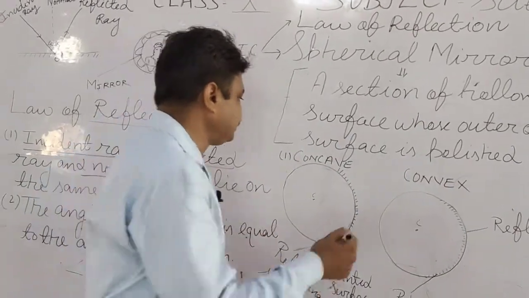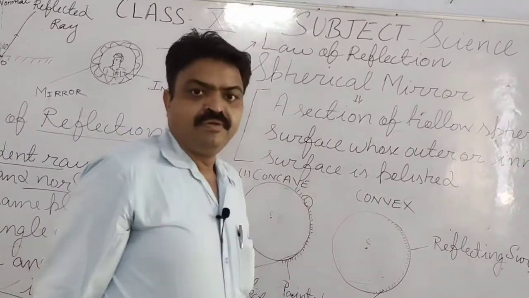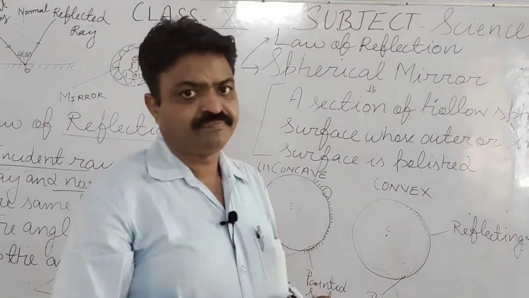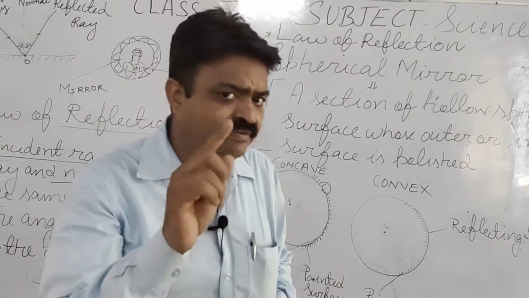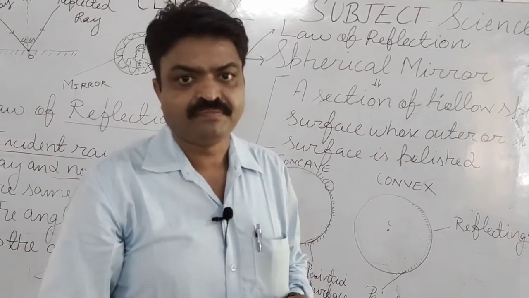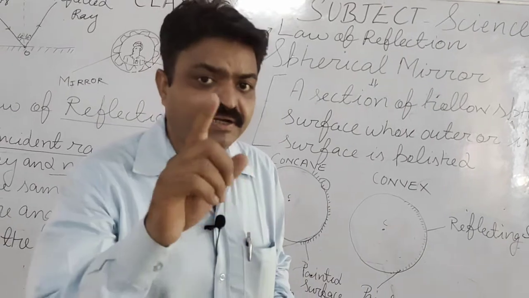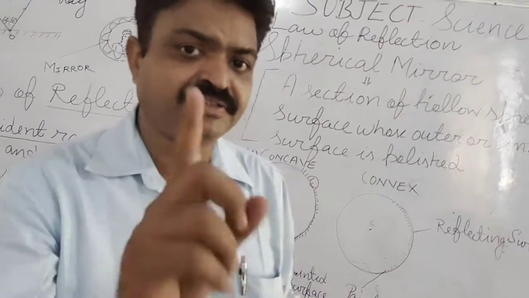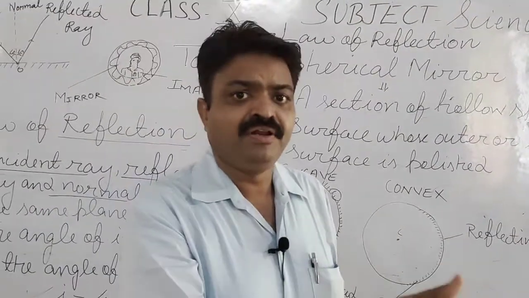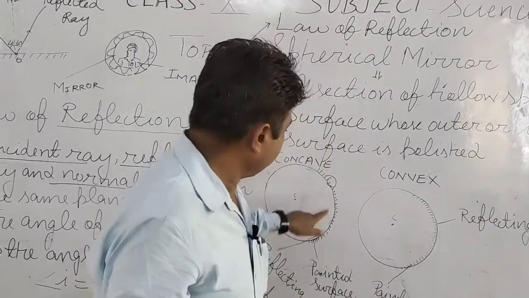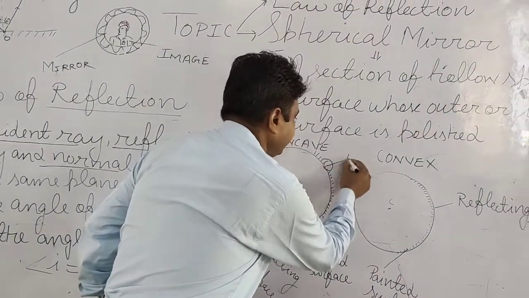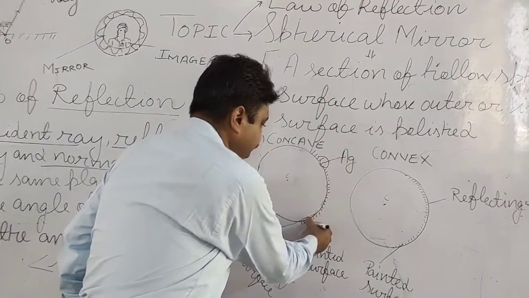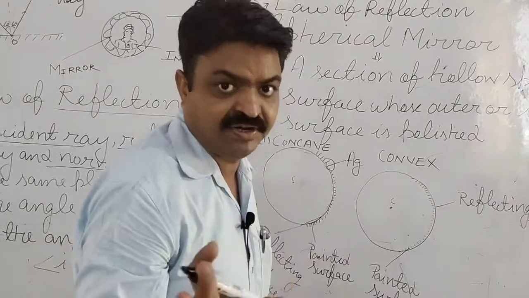Now we come to this polished part. This polished part plays a very important role because the mirror is polished, and from that it reflects the light. Generally the metal used in the polished surface is silver, student. You will learn it, and it is the most important question from the exam point of view. So which metal does this polished surface have? It is silver, Ag. So silver metal is polished here, from where the light is reflected.